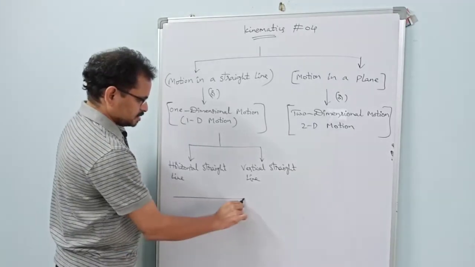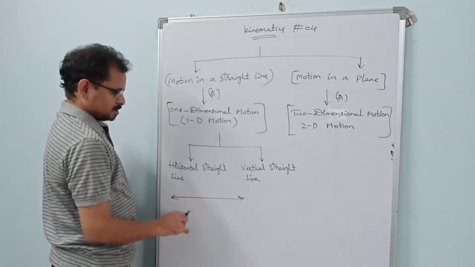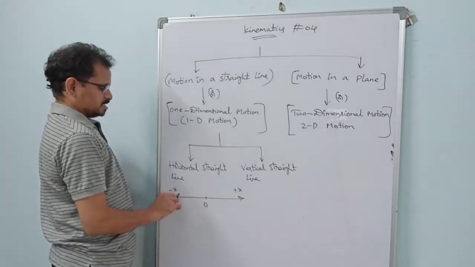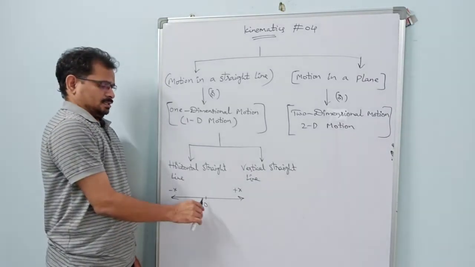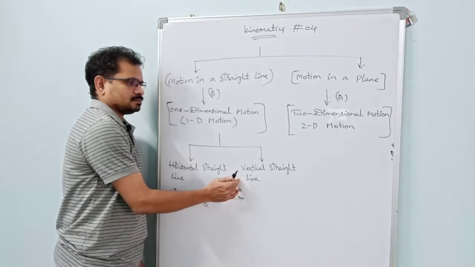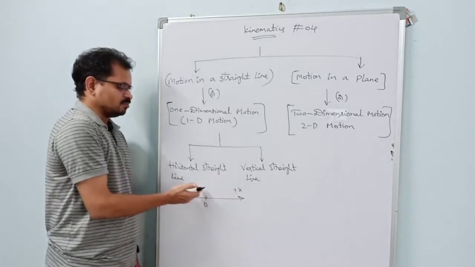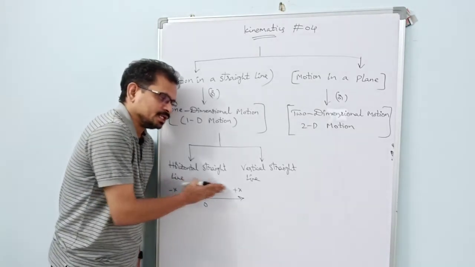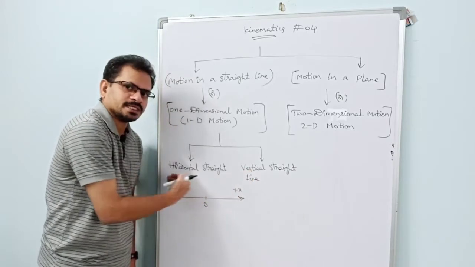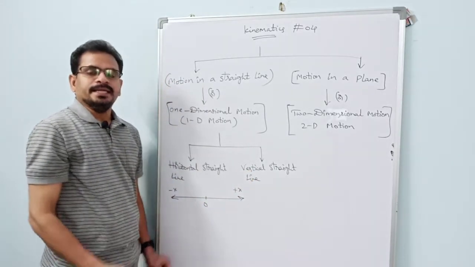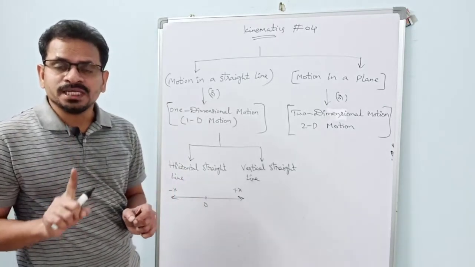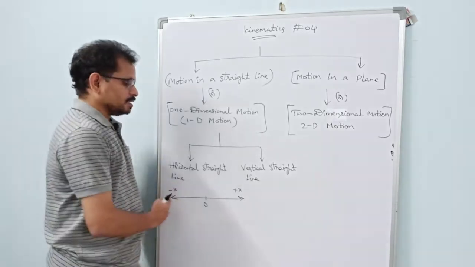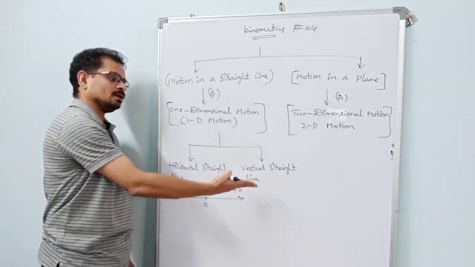See here, let us consider this is the x-axis. This is the origin. This is the positive x direction. This is the negative x direction. If the bodies move in this direction, they are moving along the positive x direction. If they move in this direction, they are moving along the negative x direction. Bodies can move in both directions. Their motion is called one-dimensional motion. They move along this straight line, either in this direction or this direction.